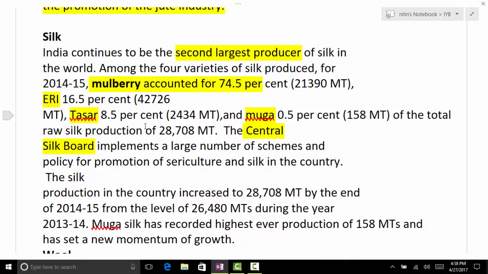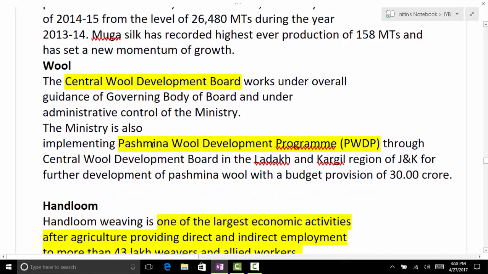From the PT point of view, remember in silk, which silk does India have the highest? Mulberry, 75%. So Mulberry, Eri, Tussar, Muga is the decreasing order. We have the Central Silk Board. Then in wool we have the Central Wool Development Board. You can leave it even. In wool we have the Pashmina Wool Development Program.